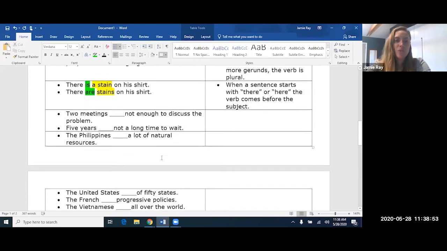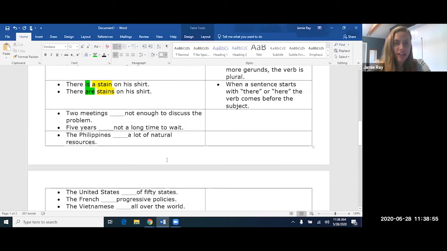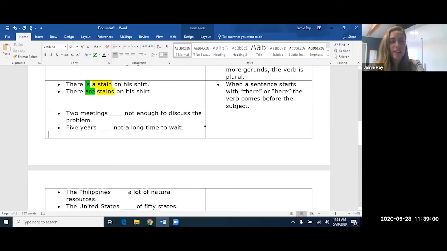All right, next we have: two meetings, blank, not enough to discuss the problem. Okay, now this is a quantity of time. It's showing how much of something, and we're not using the word of after it. So here, it's actually representing one thing, one quantity of time. So am I going to say two meetings is not enough to discuss the problem, or two meetings are not enough? Technically, it should be is. Two meetings is not enough.